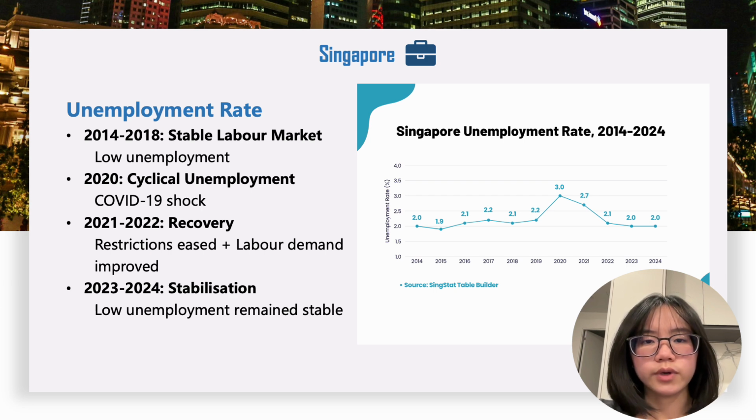By 2022, unemployment fell further to 2.1%. This shows a stronger recovery. More labor market indicators had returned close to pre-COVID levels. In 2023 and 2024, unemployment stayed at 2%. This suggests that cyclical unemployment had mostly eased. Overall, the labor market had moved from shock to recovery, and then to a more stable low unemployment stage.